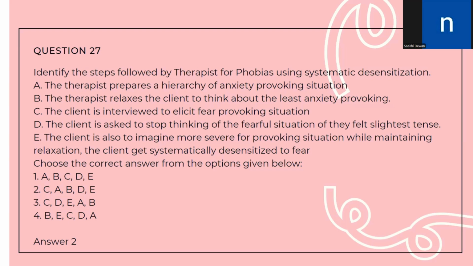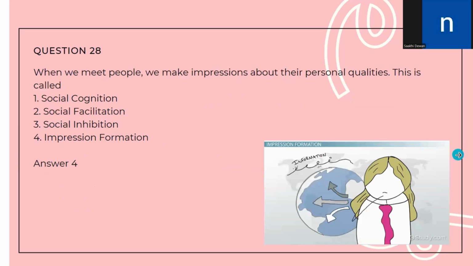Then gradually, the client is asked to think about more fear-provoking situations, and thus the client gets systematically desensitized. So the correct order would be option number 2, C, A, B, D. With this, let us move on to question number 28.